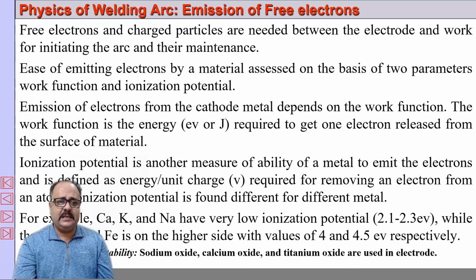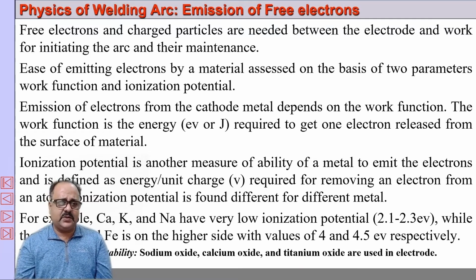Now obviously it is very clear that the emission of electrons is very important. On what factors does the emission of electrons depend? Emission of electrons depends on two parameters, that is the work function and ionization potential. Now, what is this work function? The work function is the energy, normally expressed in electron volt or joule, required to get one electron released from the surface of the material.